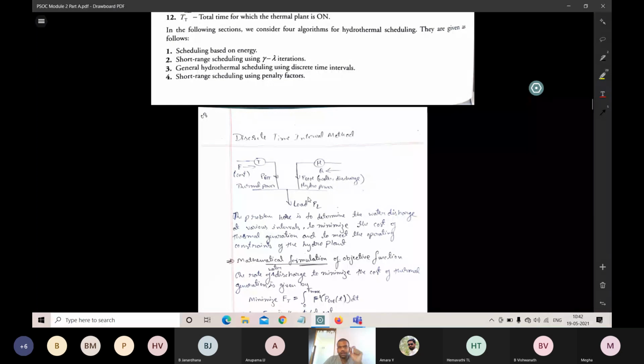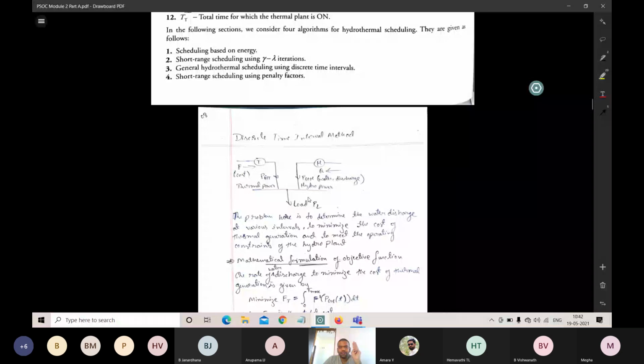The second problem is to minimize the cost of thermal generation. The third is to meet the operating constraints of the hydro plant. These are the three problems that we need to solve using the discrete time interval method.